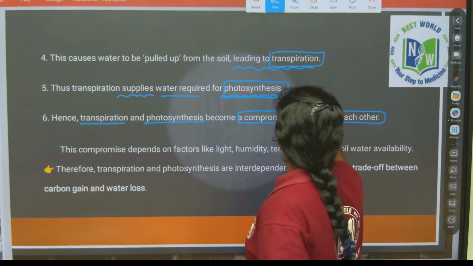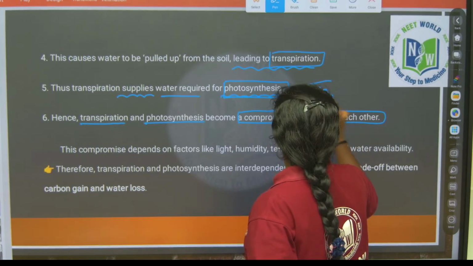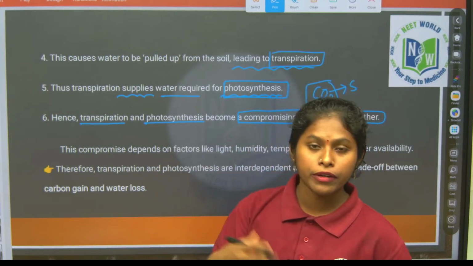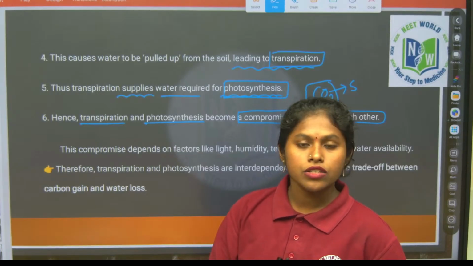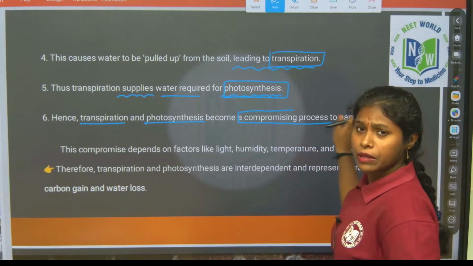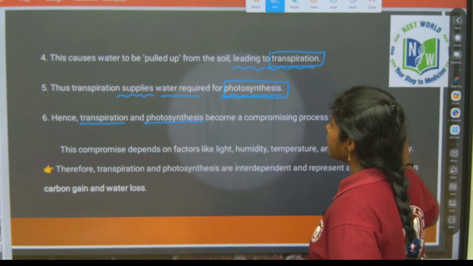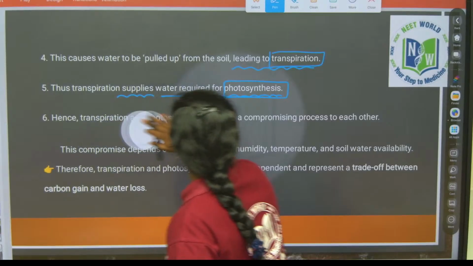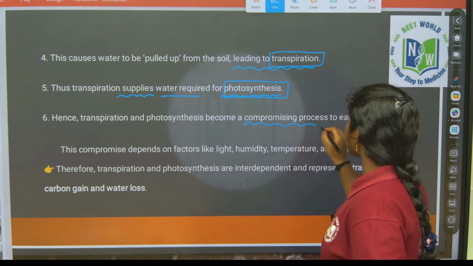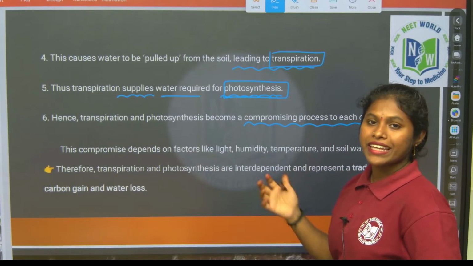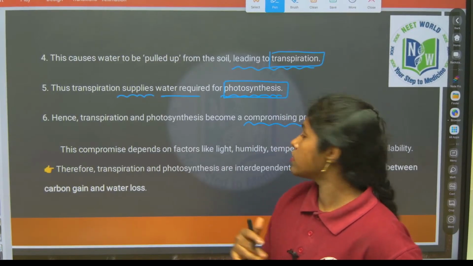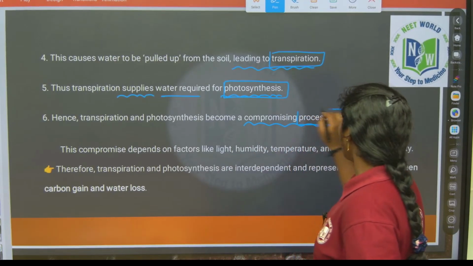And carbon dioxide is also required. So if the stomata are closed, there is no point of carbon dioxide coming inside, right? So there should be a regulation between transpiration and photosynthesis. That is why they are considered compromising processes to each other.